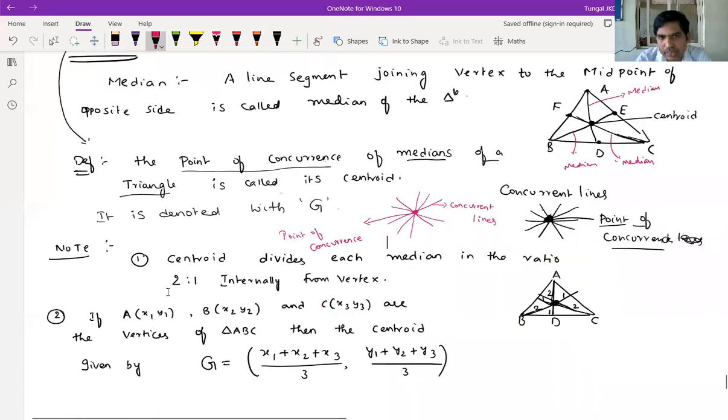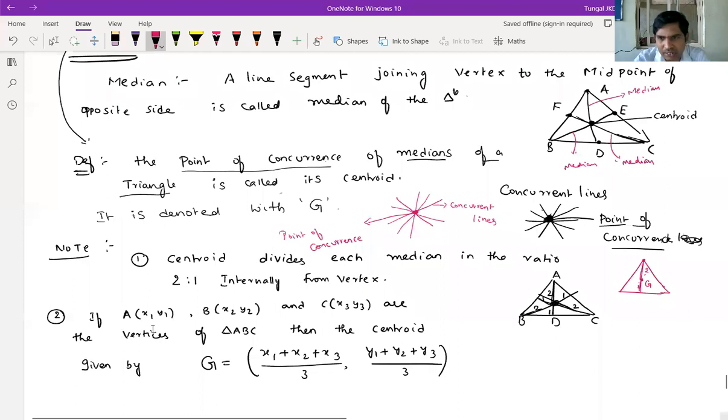Generally, some note points are given. The centroid divides each median in the ratio 2:1 internally from the vertex. Suppose here is one triangle; this is a median, this is the centroid. This centroid divides each median in the ratio 2:1 from the vertex. From the vertex, if you calculate, this is two parts and this is one part. So it divides in what ratio? Nothing but 2:1.